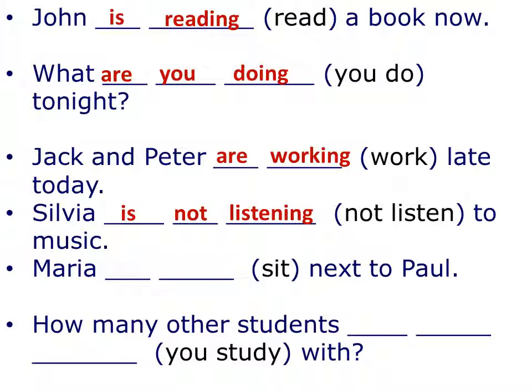Pretty good. Alright, Maria. The main verb is sit, sentarse, sentar, perdón, next to Paul, a un lado de Paul. Okay, so how are we gonna make it? Try. Alright, pretty good. Maria is sitting next to Paul.